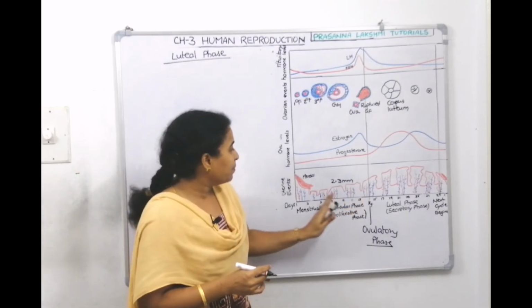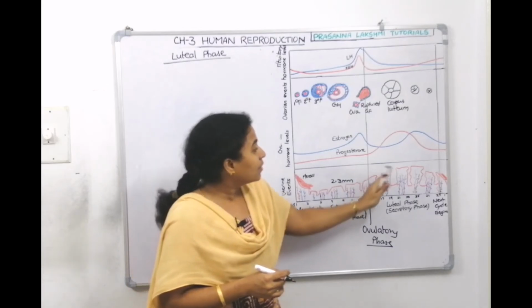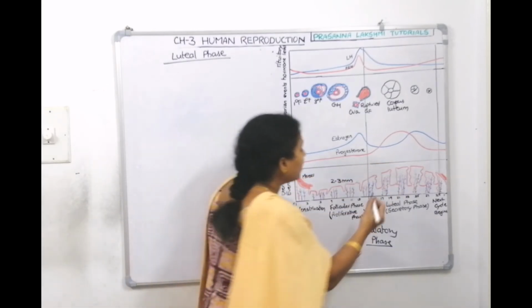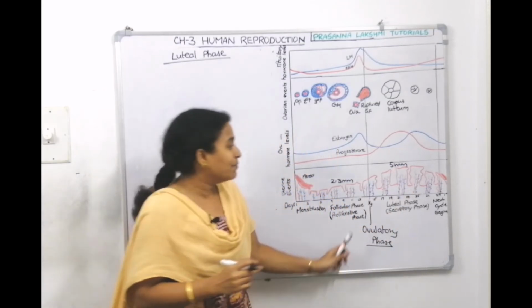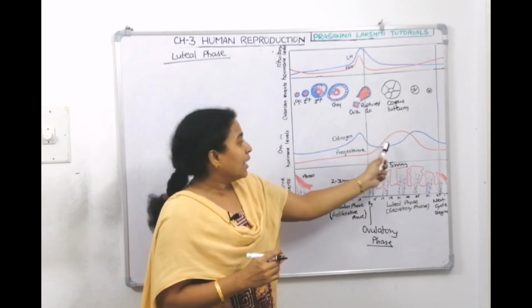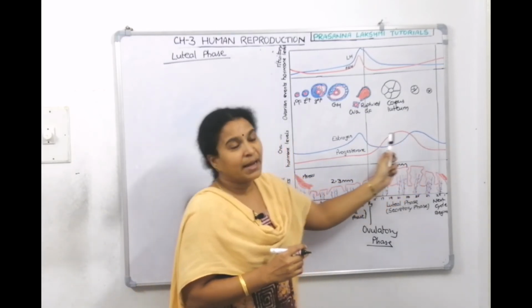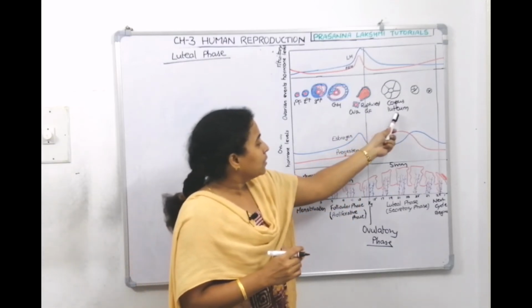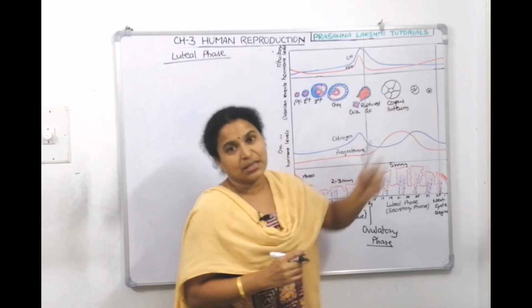So when the progesterone levels are high, it has to maintain pregnancy, means the endometrium should become thicker, right? So here you can see, here it is completely shut down, here it started doing repair, here the thickness is very high. It reaches 5 millimeters in thickness. The endometrium reaches 5 millimeters thickness here under the influence of progesterone. Estrogen levels are also high, progesterone levels are also high. Then this corpus luteum will maintain this, and LH and FSH levels are decreasing here.